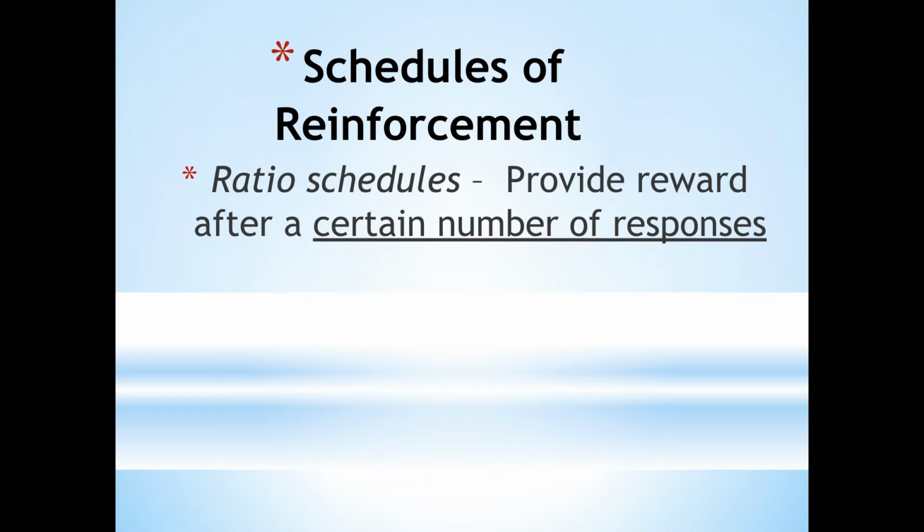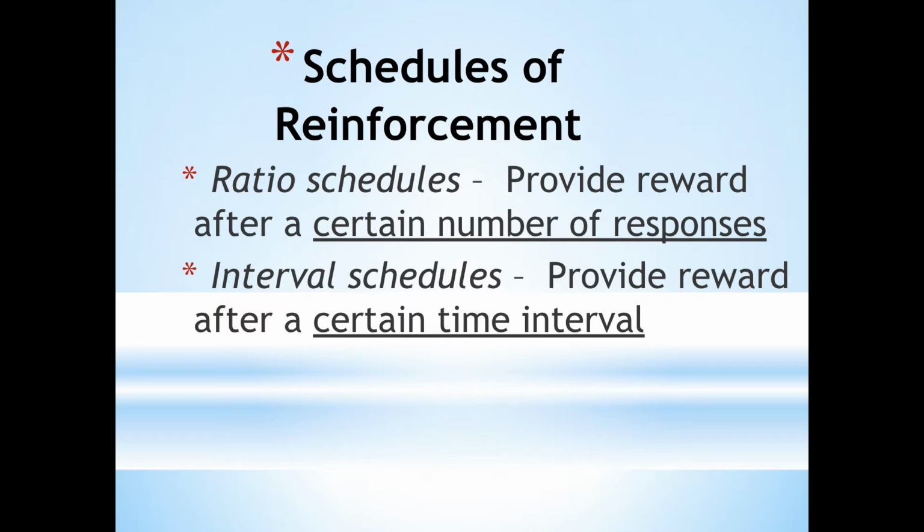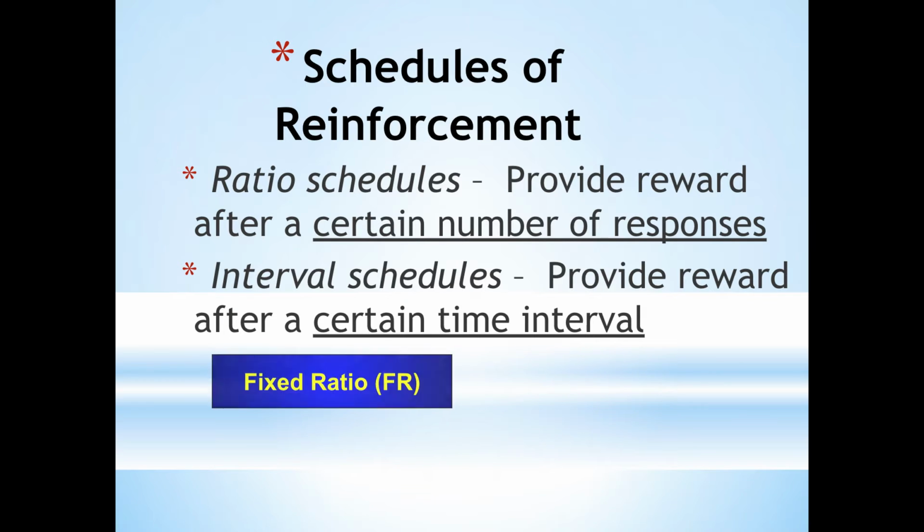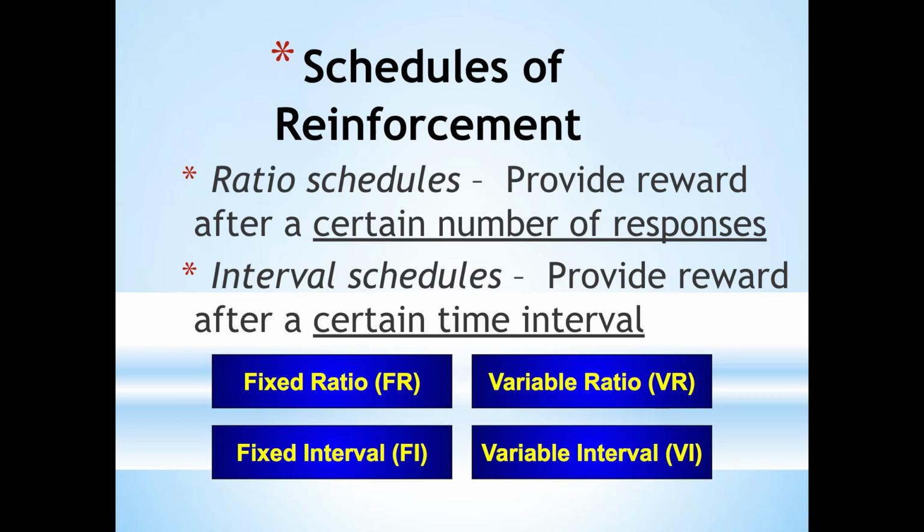So we have two types of schedules. Those are ratio schedules, which provide a reward after a certain number of responses. Remember, a response is a behavior. And we have interval schedules. On interval schedules, rewards are provided after a certain amount of time or after a certain time interval. These schedules can be either fixed or variable.